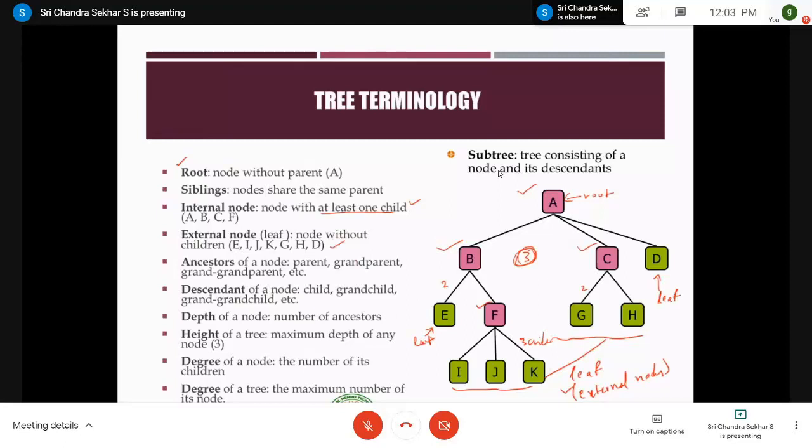Ancestors of a node. We come across terminology such as parent, grandparent, great-grandparent. But what are these ancestors? Ancestors are nothing but, as we move from a particular node in the upward direction towards the root, whatever nodes we come across, those nodes are treated as the ancestors, right? For example, if you take E, what are the ancestors? The parent is B, therefore an ancestor is B, and another ancestor is the grandparent, which is A. Therefore, B and A are ancestors of E. Simple terminology, which is direct English, right?